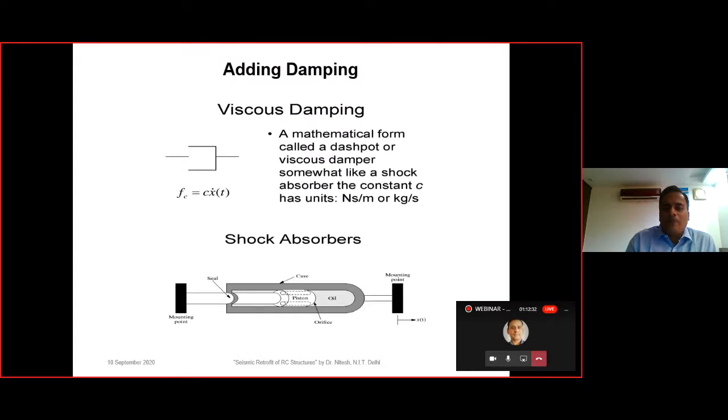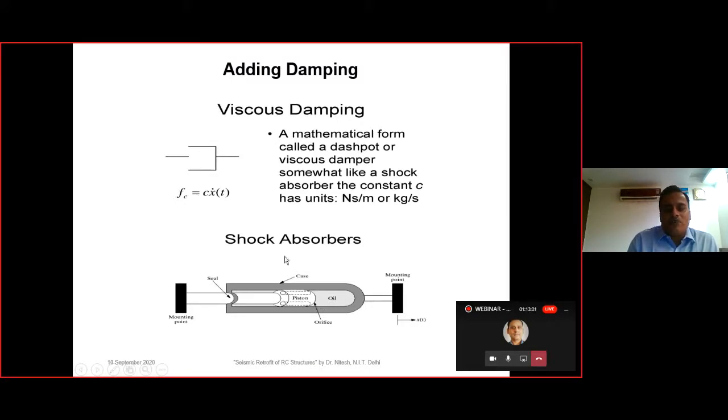Then if we add damping to this particular system, we can model the damping in this particular way: a piston is there, with certain holes inside it, and oil is filled in one of the directions. So if we move this piston, there is some resistance to the piston provided by the viscosity of the oil, and this viscosity of the oil that provides the resistance to the piston is called viscous damping.